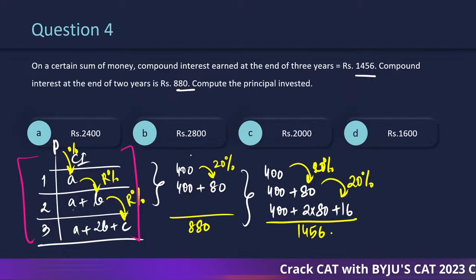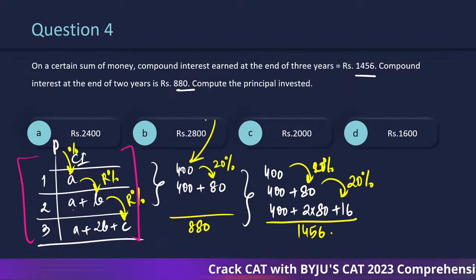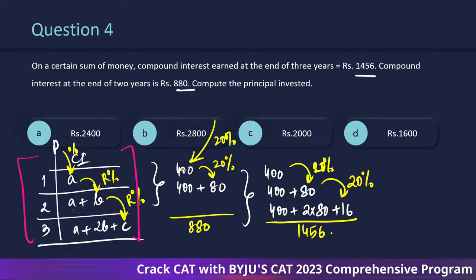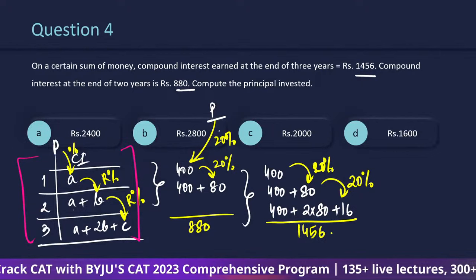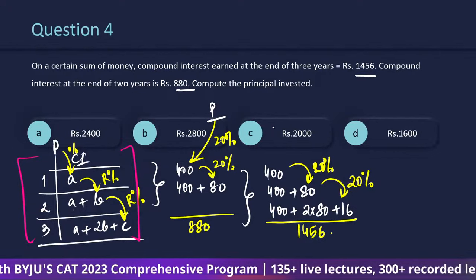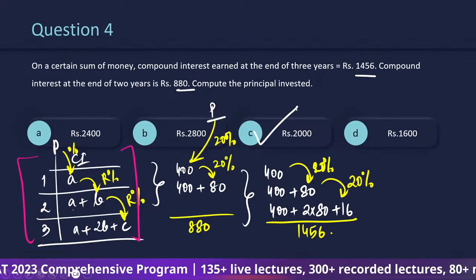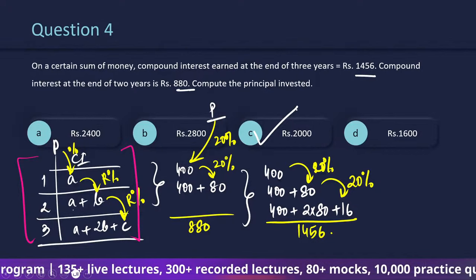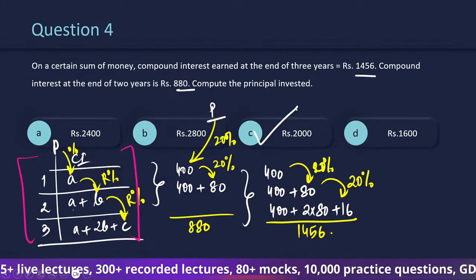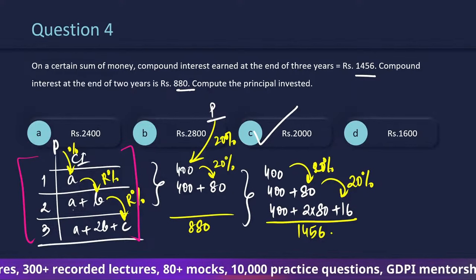Which means ये जो 4 है, this 400, this is also 20% of what? Principal. So what should be the principal कि उसका 20% 400 है? 2000. No formula as such. If you know the standard format of compound interest table, you can straight away compare by putting in simple values.